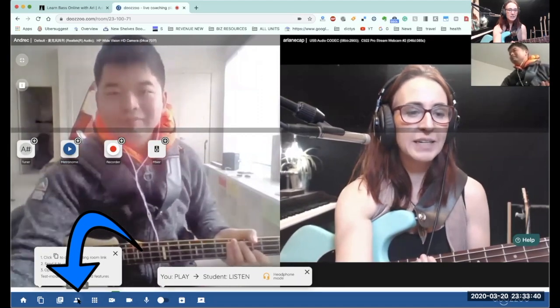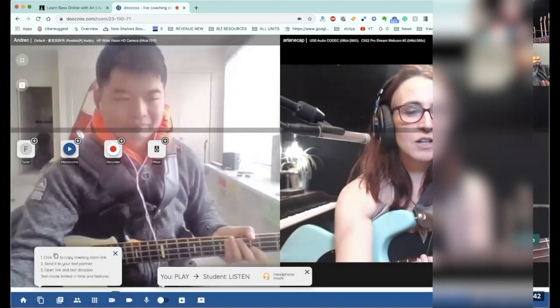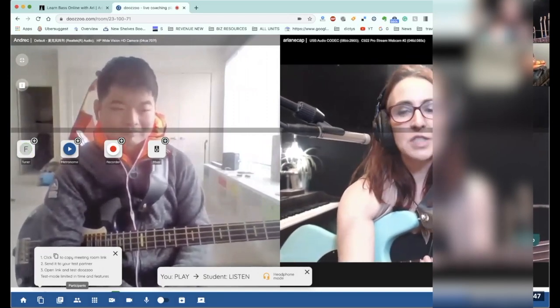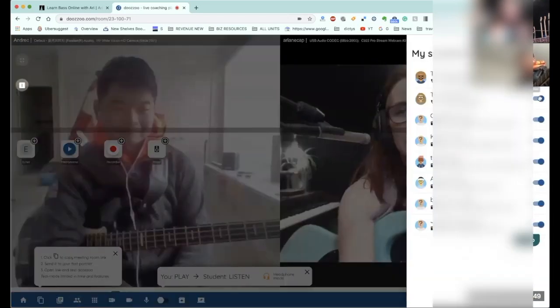You have the toolbar, and here you see the participants. So all of your students, you have a couple of students in a row. It's nice to make sure to see that they are all admitted. If you don't want to admit a student at any given time, you can just toggle this off.